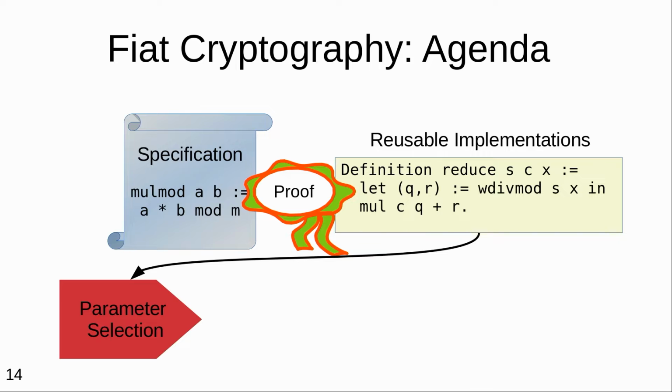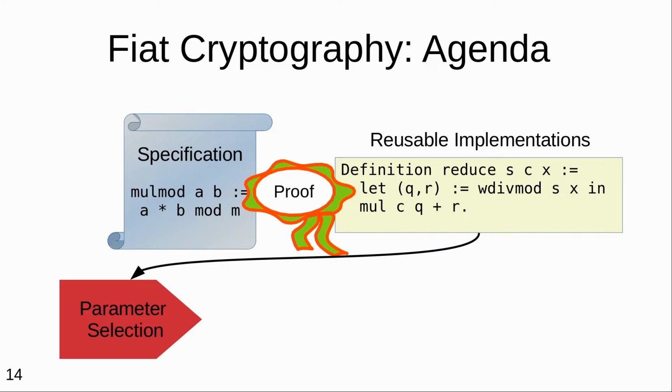Now, at the top level, as we have said, there's a specification that says we compute A times B mod M, and then we write the functional program. The one over here is actually a real one, but we will look at this in a moment more. We prove them equivalent, and then there are some compiler stages. I will now just walk through what the steps are.